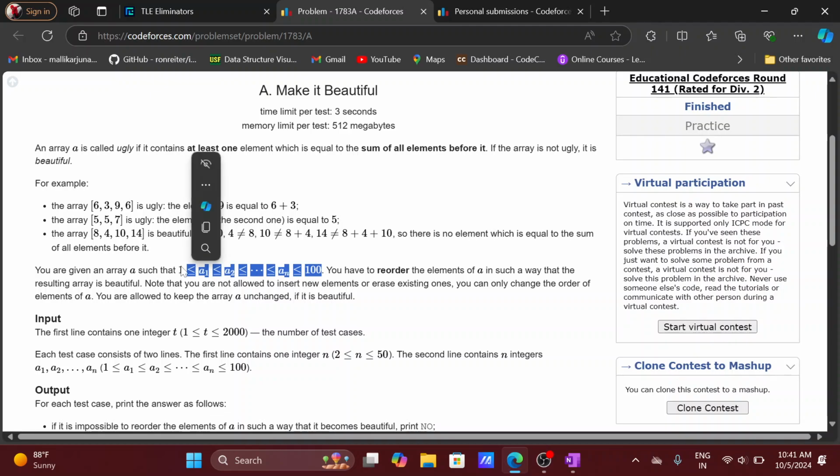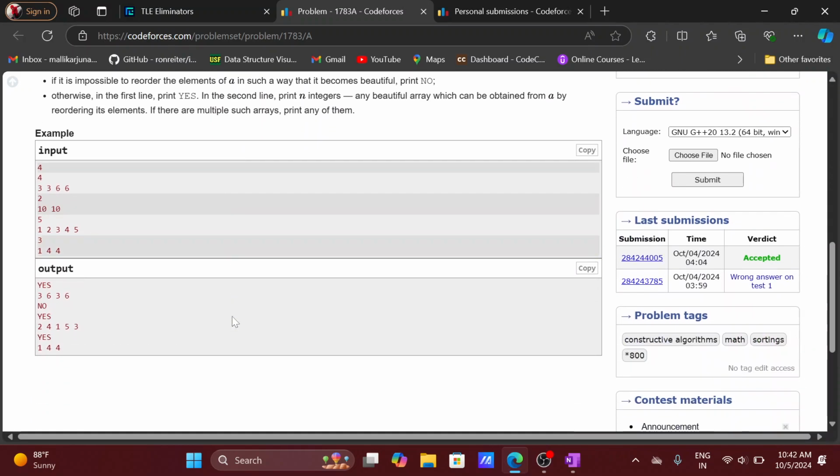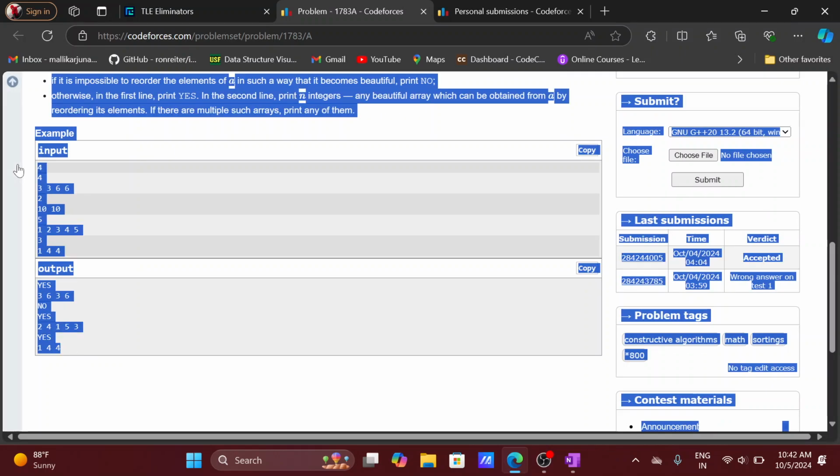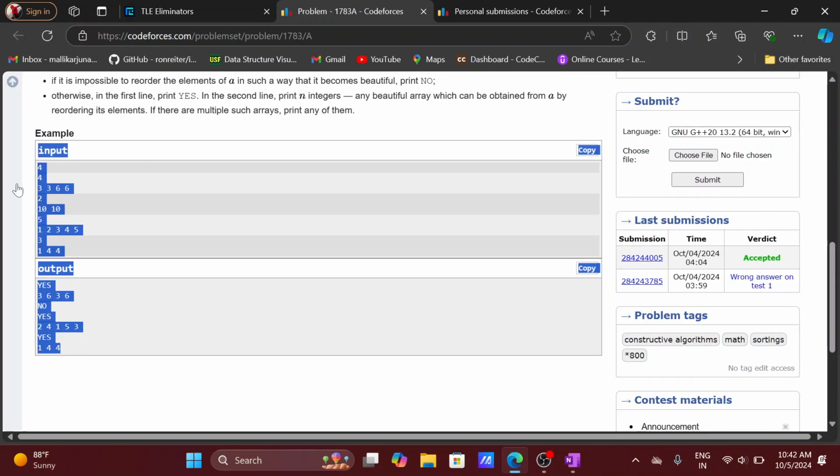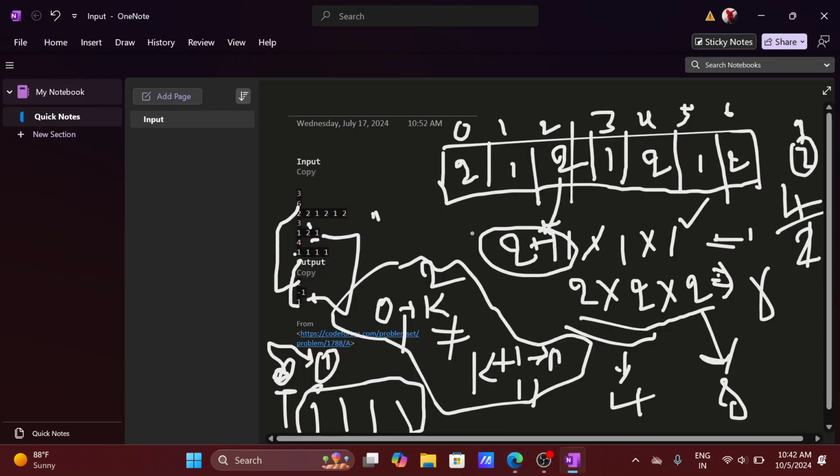The elements are actually in sorted order, and the array is itself ugly whenever it is in sorted order. So we just have to make the sorted order into unsorted order. Then the array automatically becomes beautiful from ugly, right? So this is what he's saying. Let's try to understand with the help of